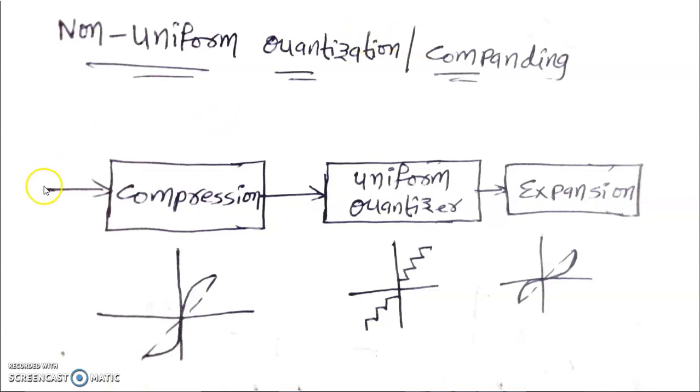So the actual analog signal is passed through compression, wherein the weak or low amplitude signals are increased, and that is given to the uniform quantizer. Observe here, a non-uniform quantizer can be obtained by using compression, expansion, and a uniform quantizer. So the uniform quantizer is applied on the compressed signal. This is the compression, you know the graph for compression, and the output of that uniform quantizer is again given to the expansion at the receiver such that the same analog signal can be retained at the receiver output. Thank you.